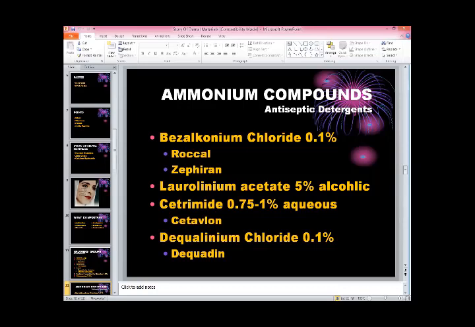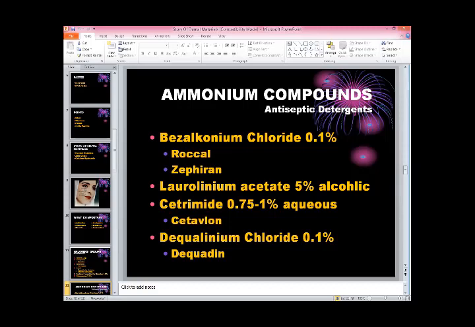On the medical side, all these drugs are available, and they are using them when we have upper respiratory tract infections, directly to kill the bacteria. And then dequalinium chloride 1%. It is available in the market with the name of Dequadin.